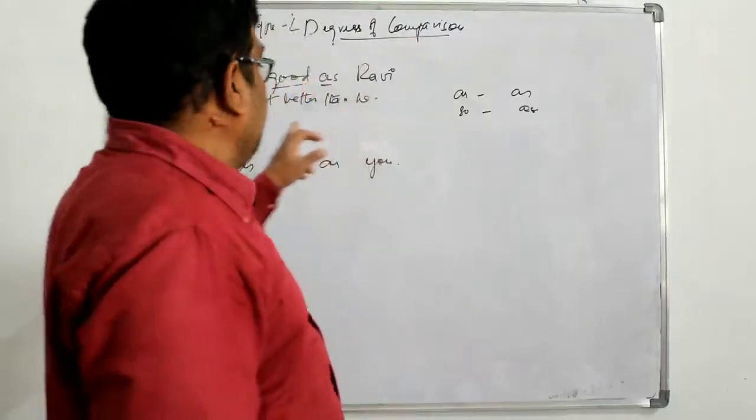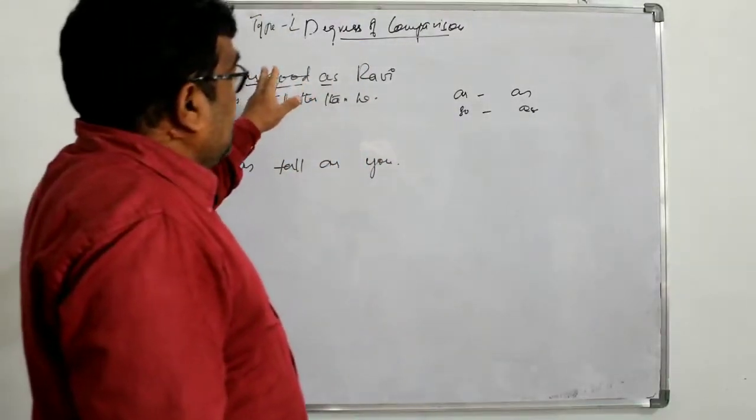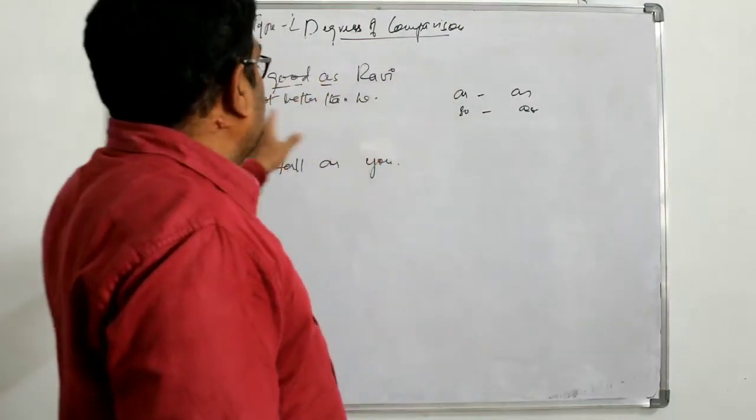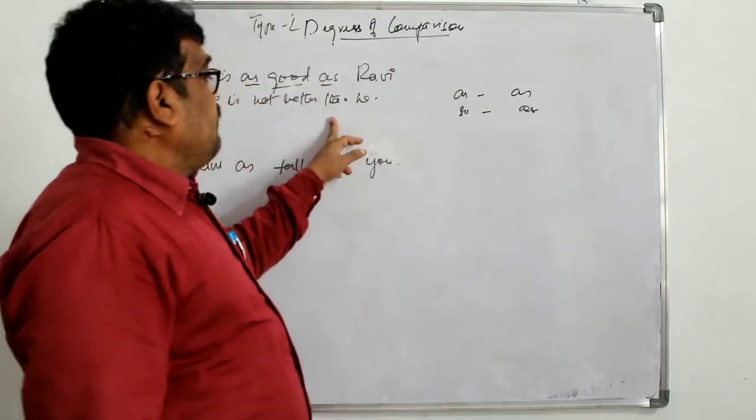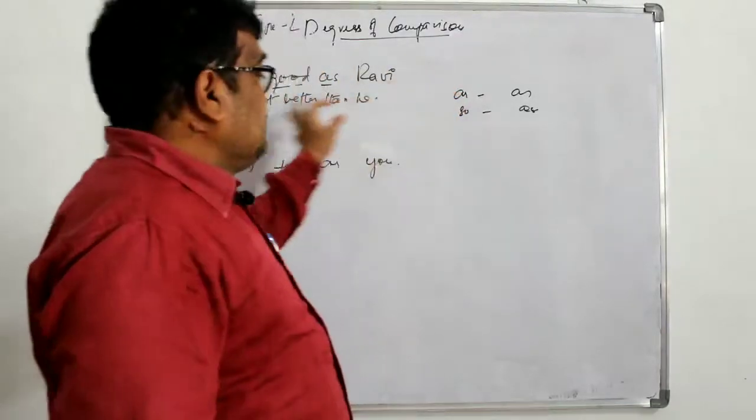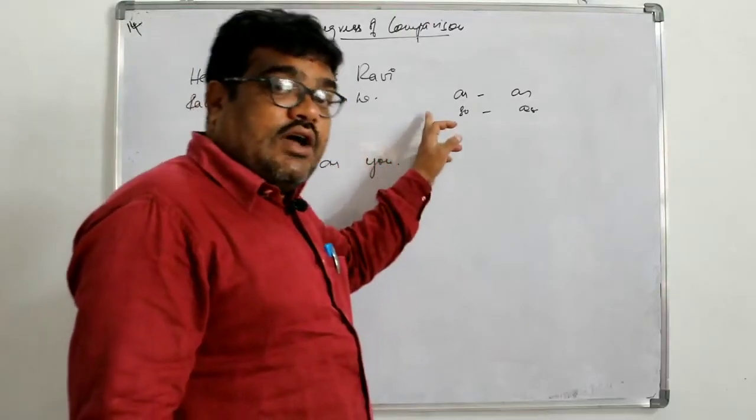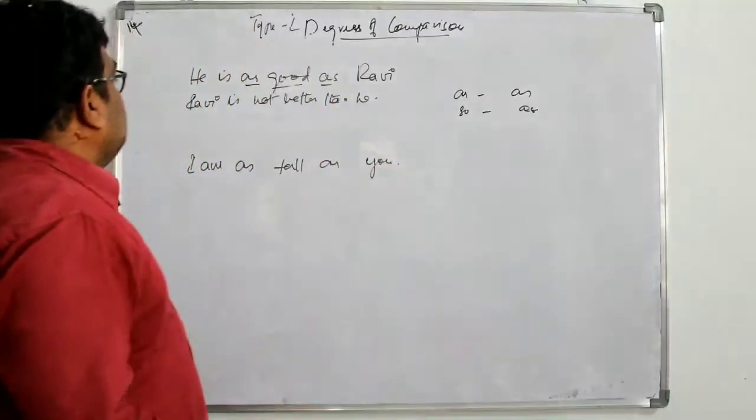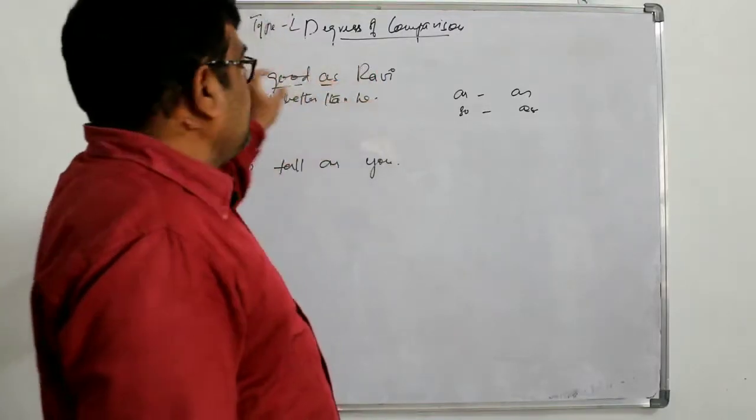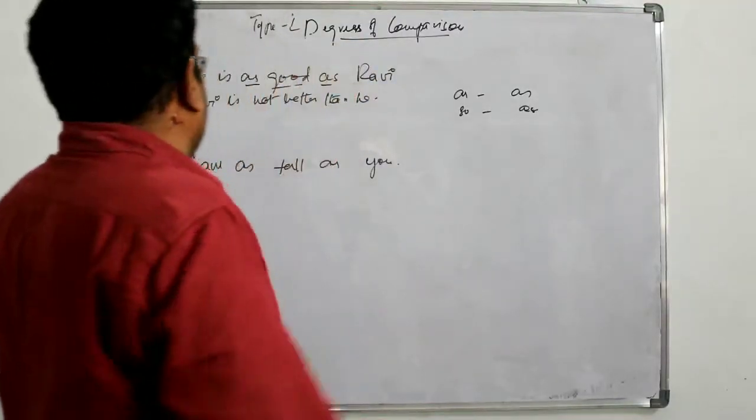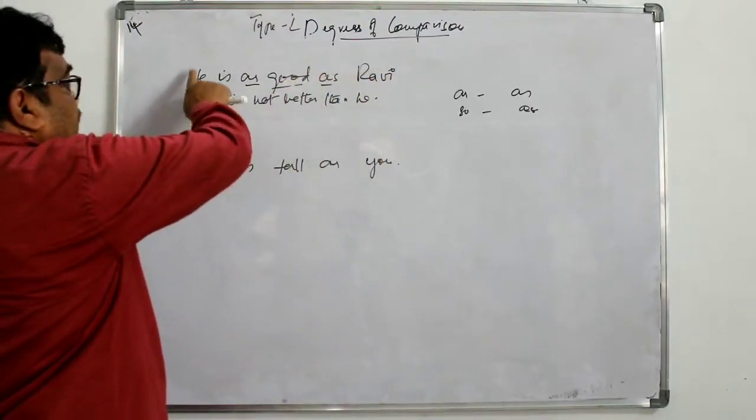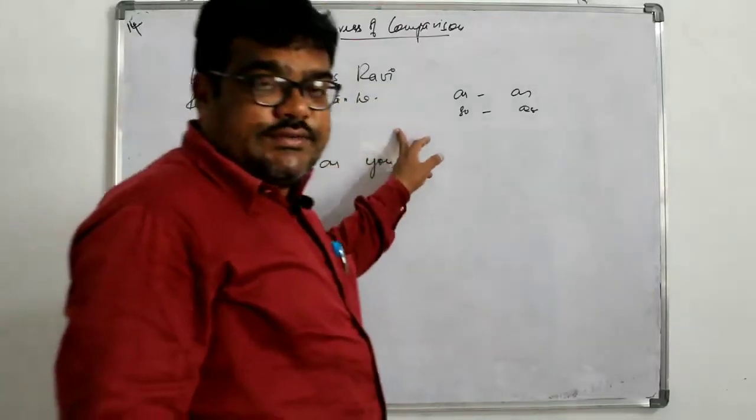Mind you, I repeat once again. When the positive degree is in affirmative, the comparative becomes negative. Whereas when the positive is in a negative sentence, the comparative becomes affirmative. Last, you have to exchange the persons or things we are comparing. Here it is exchanged, the last comes in the first and the first goes to the last.